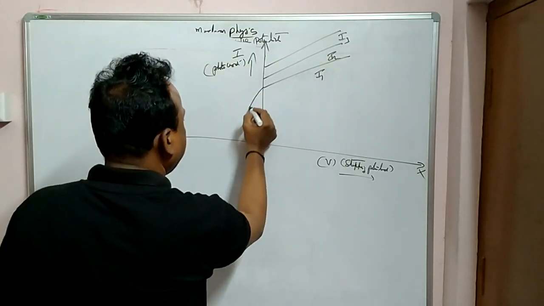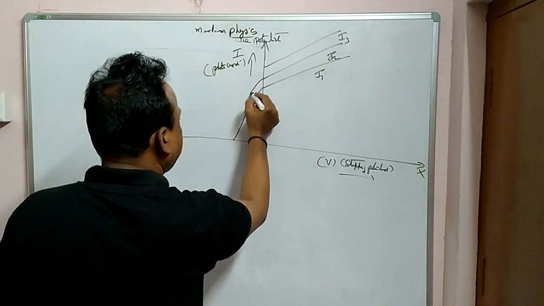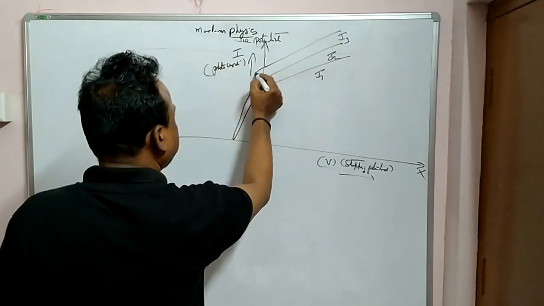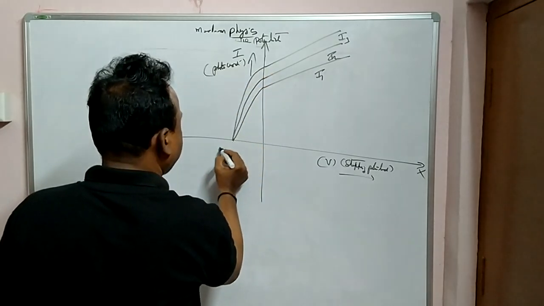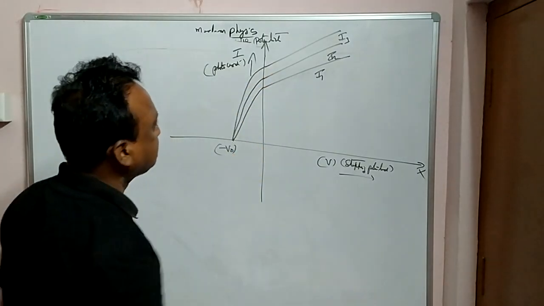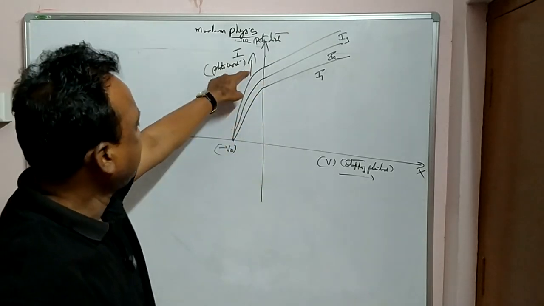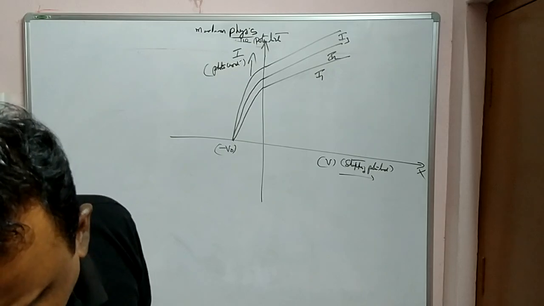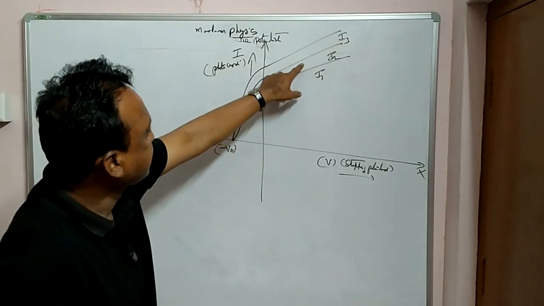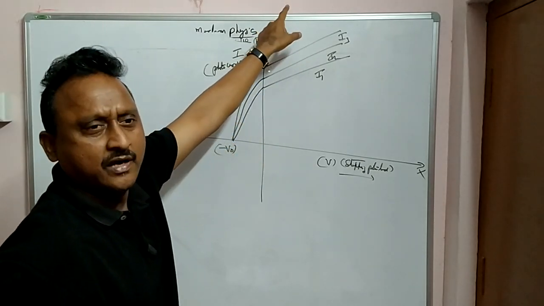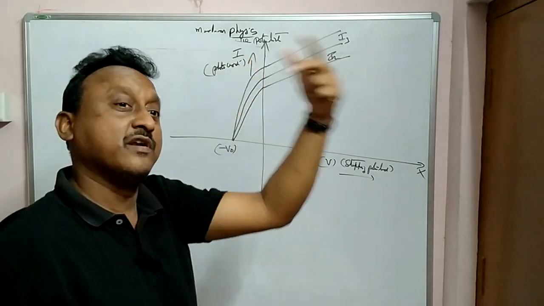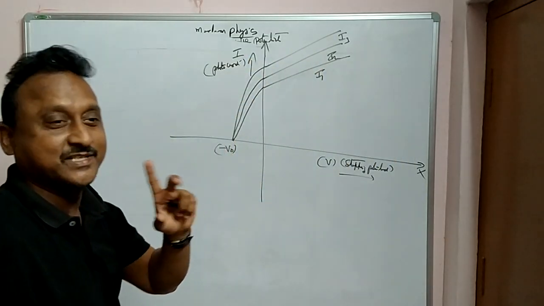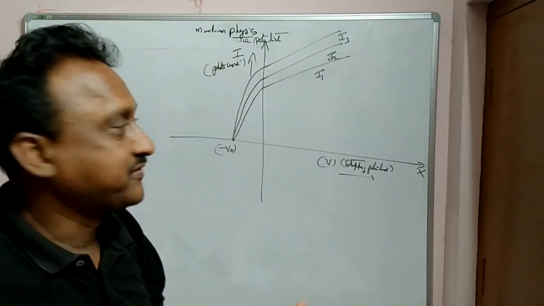Just now I told you, even though you increase the intensity of light, the number of electrons may increase, but the energy is constant here. For different intensities of light, the negative potential is the same. Even if you increase the intensity, I1, I2, I3, the number of electrons may increase, but the energy of the electrons will not change.